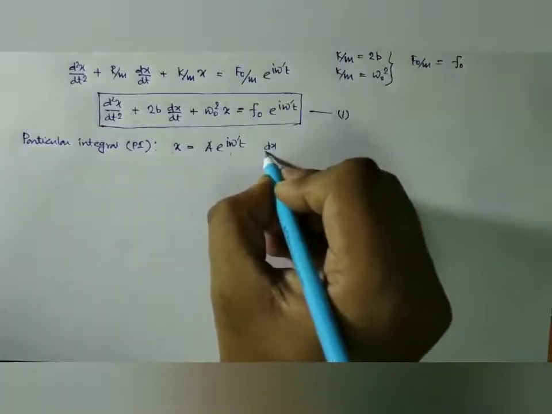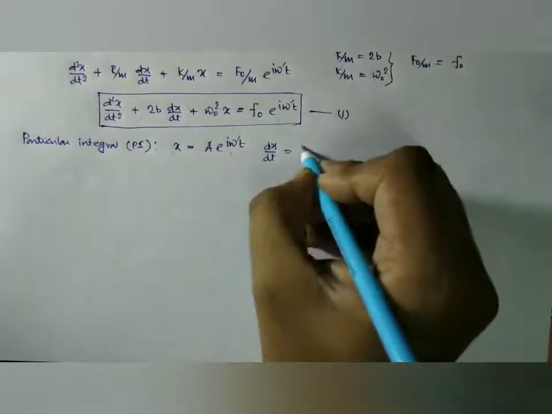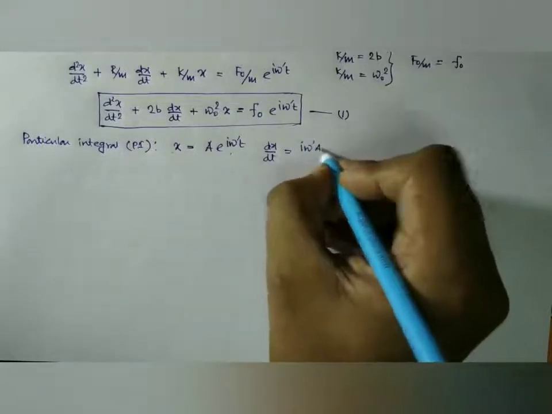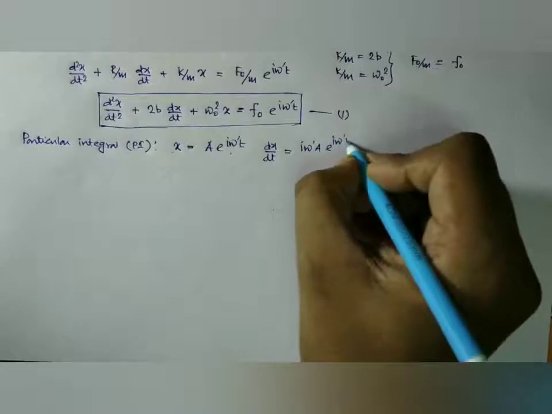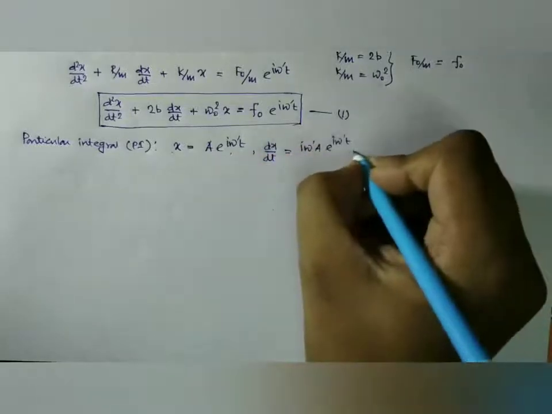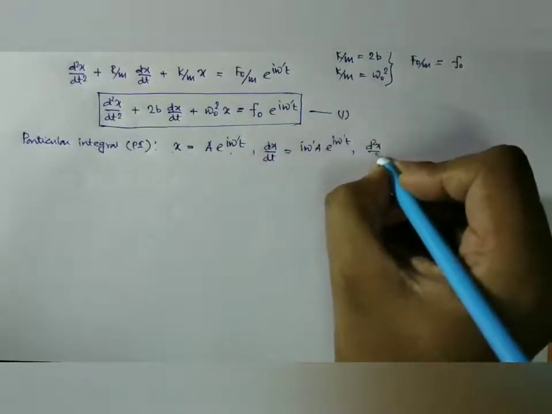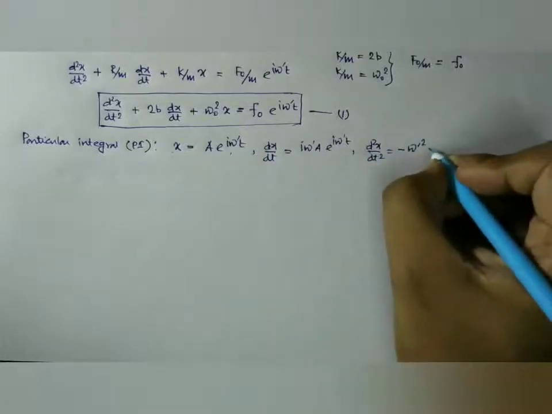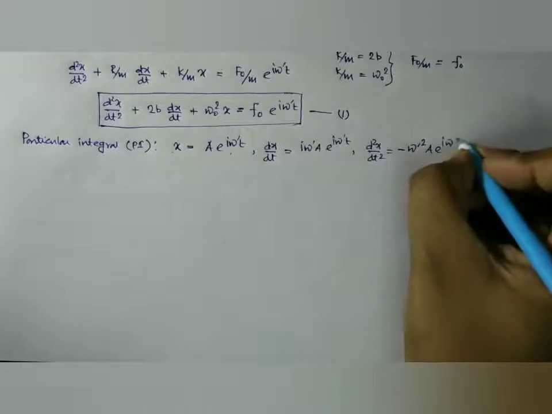Then dx/dt is i omega prime a e to the power i omega prime t, and d2x/dt2 is minus omega prime square a e to the power i omega prime t.